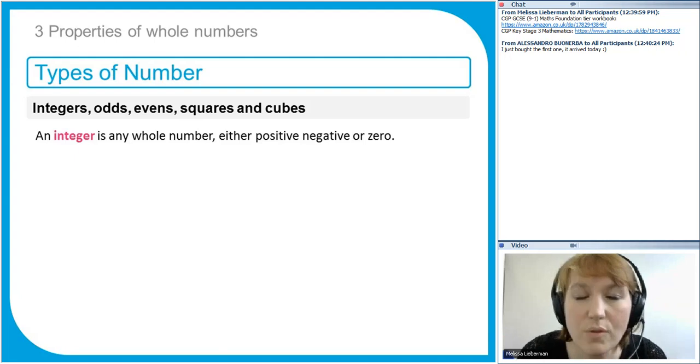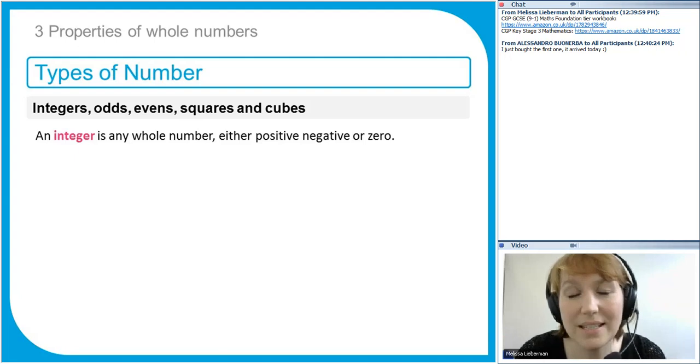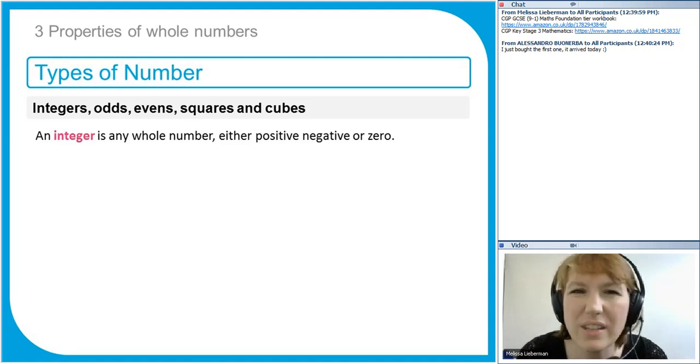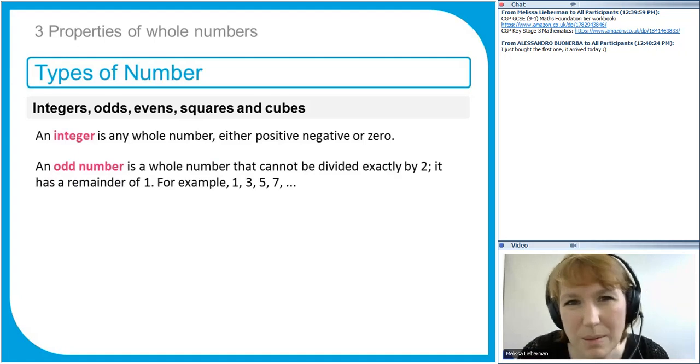So first of all, this is a word that we met last time. An integer is just a whole number, which can be positive or negative, or 0. 0 is also an integer. So often they talk about integers when they're talking about negative numbers, but it's a whole number. So no fractions, no decimals, just whole numbers. So in this lesson, when we're talking about primes, factors and multiples, we're really talking about whole numbers. We're not considering any fractions or decimals. There's plenty of time to do those later on.